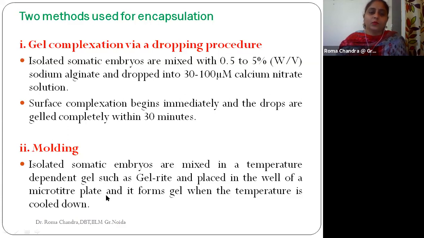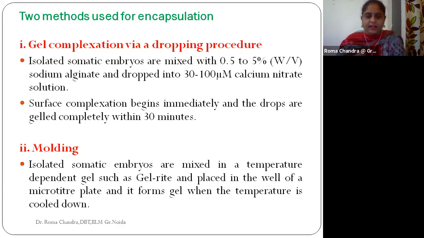This can be done by the dropping procedure, and the other procedure is the process of molding. In the case of molding, the somatic embryos need to be isolated and mixed with the gel, and a defined temperature needs to be maintained.